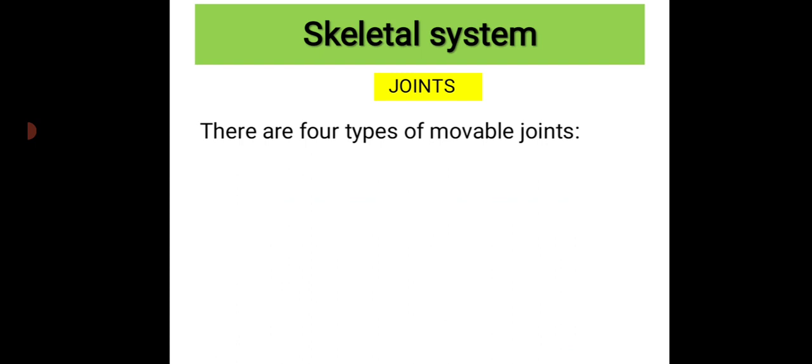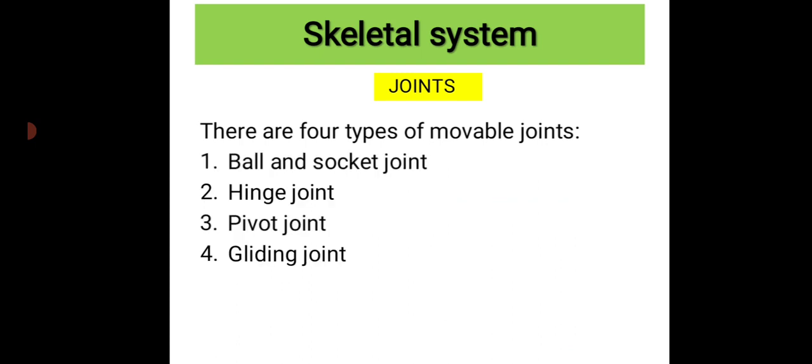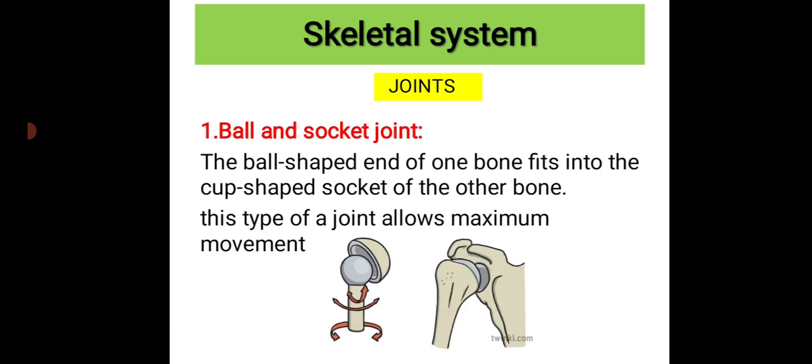Then movable joints have four types, we'll see one by one. That is ball and socket joint, hinge joint, pivot joint and gliding joint. These four are the types of movable joints. Let's see one by one. First one is the ball and socket joint.